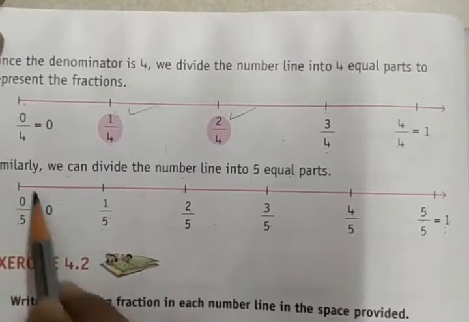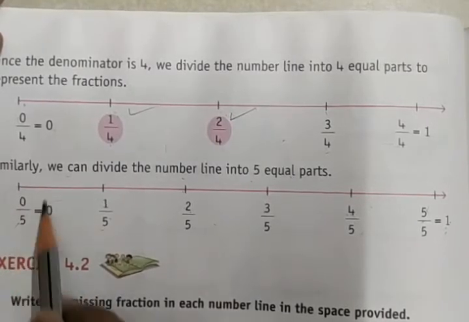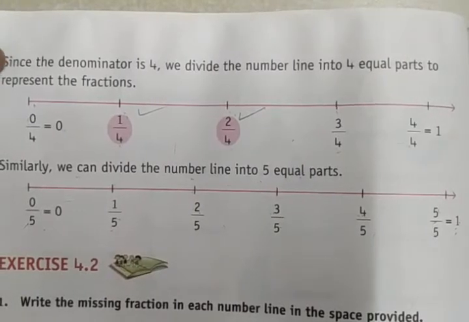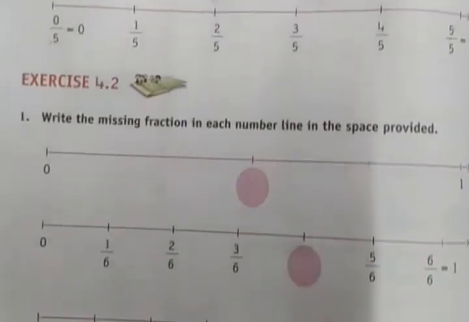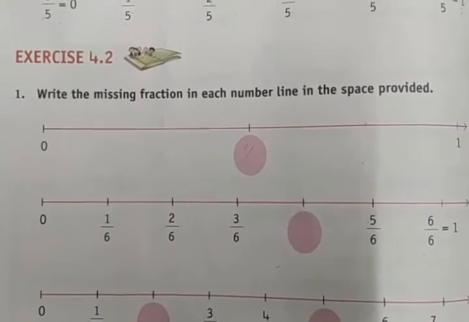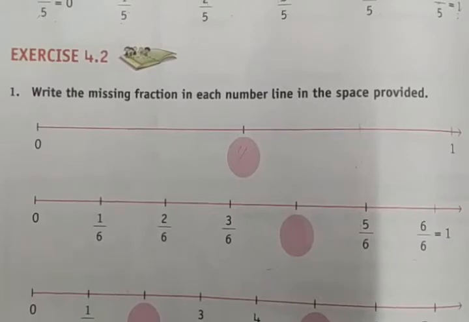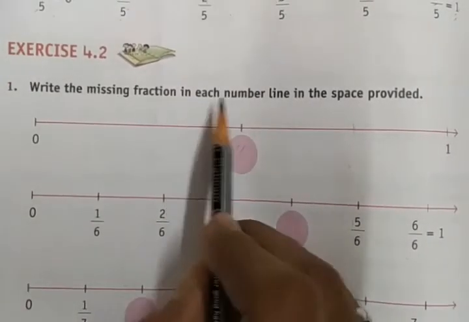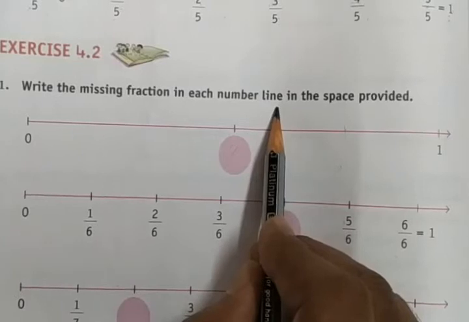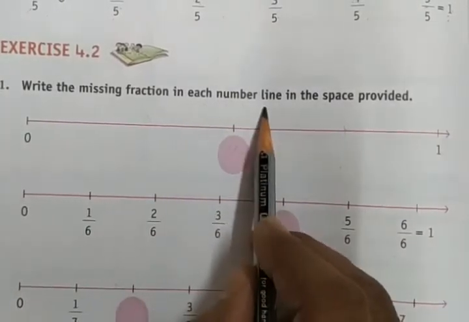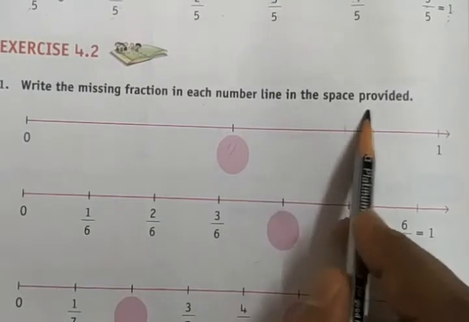This is 0, which means no remaining fraction is here. Completely gone. Right? So this is how we have to solve, based on the same explanation, and we need to show the fractions on the number line. Write the missing fraction in each number line in the space provided.